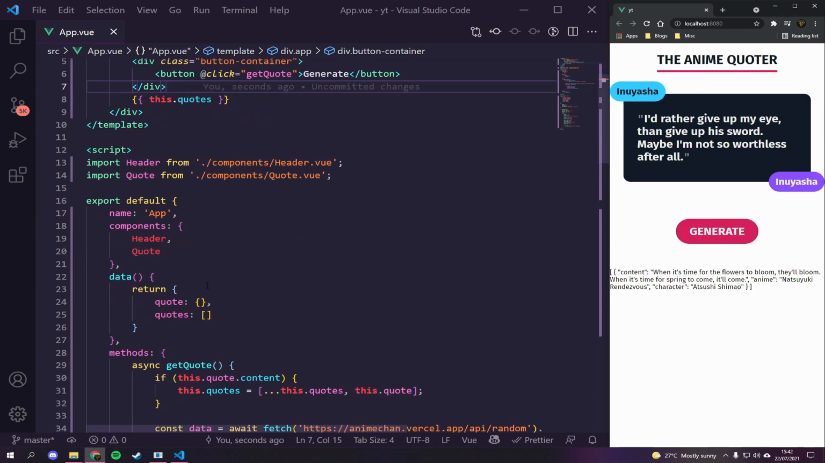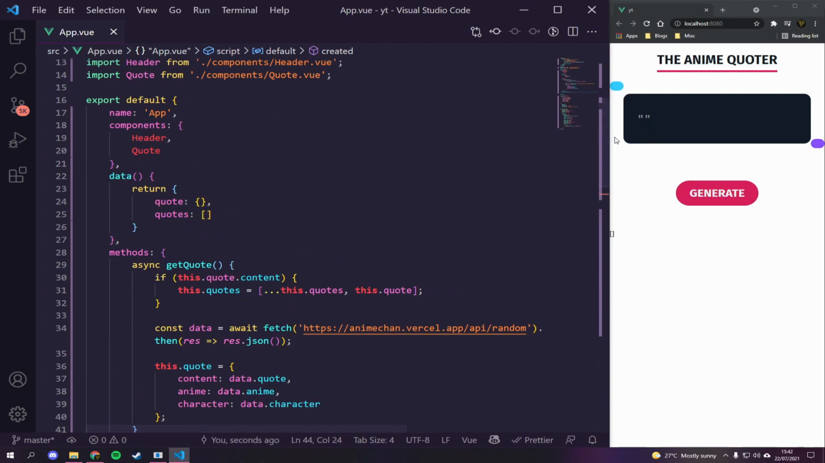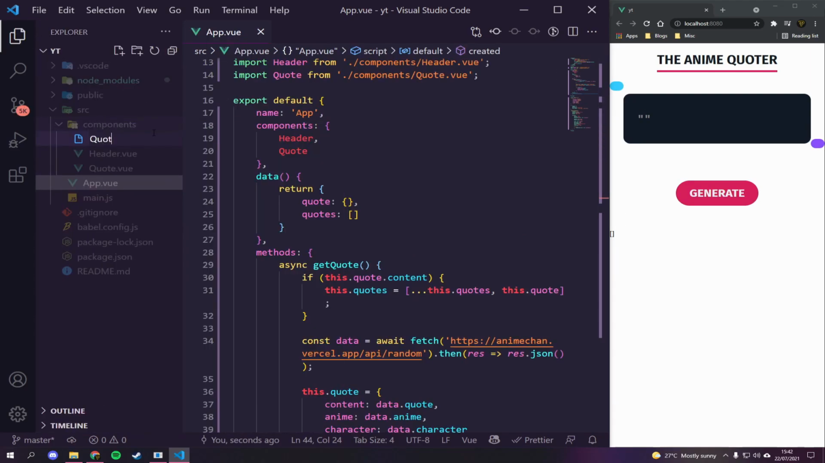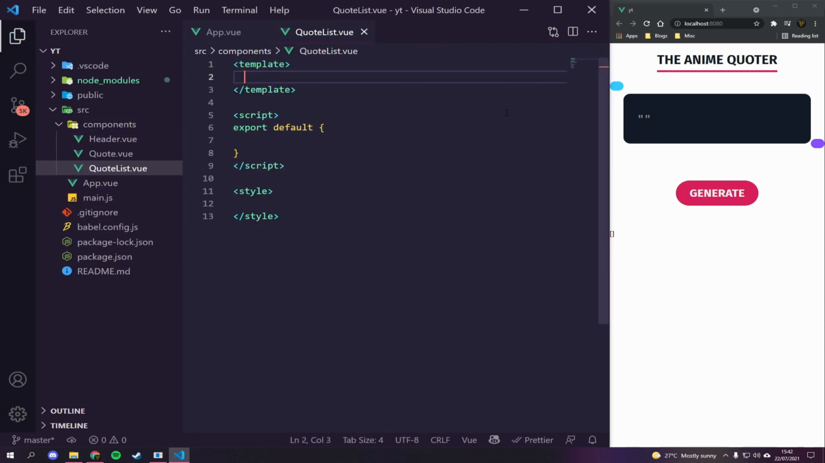So there you go, that's now working. So let's go down here, just turn off create again for a moment, just so we don't have to keep wasting our points. And we're going to create a new file called QuoteList.vue. Now we're just going to do the Vue templating again. And finally, for this one, we're basically going to just loop through a list.